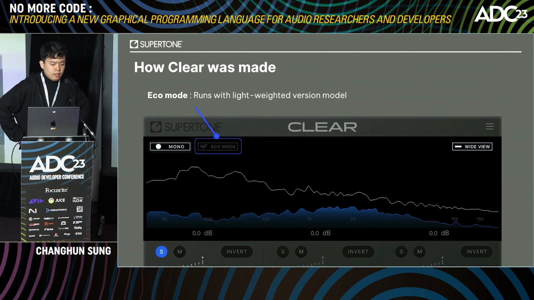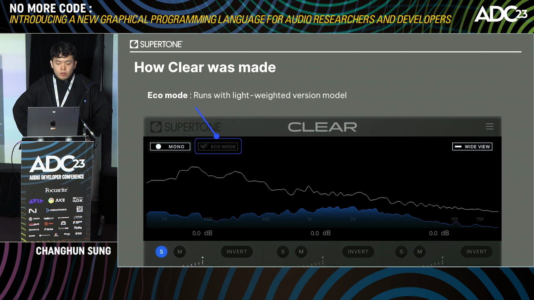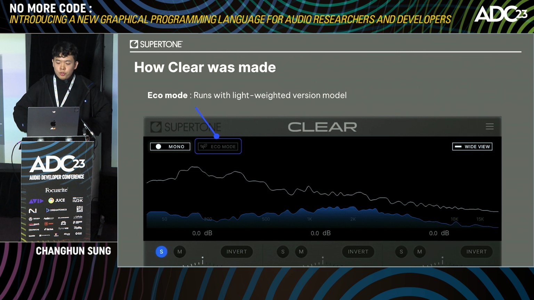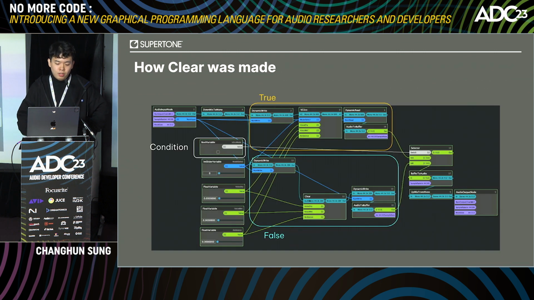One more thing. Clear also comes with a toggle switch to select a more lightweight version of the model. You can see the echo mode button here. So users should also be able to choose which model they want to use. To do this, we'll utilize the branching feature.